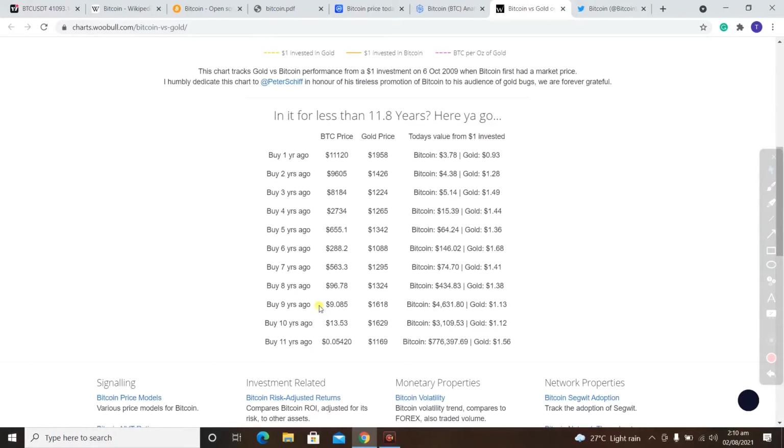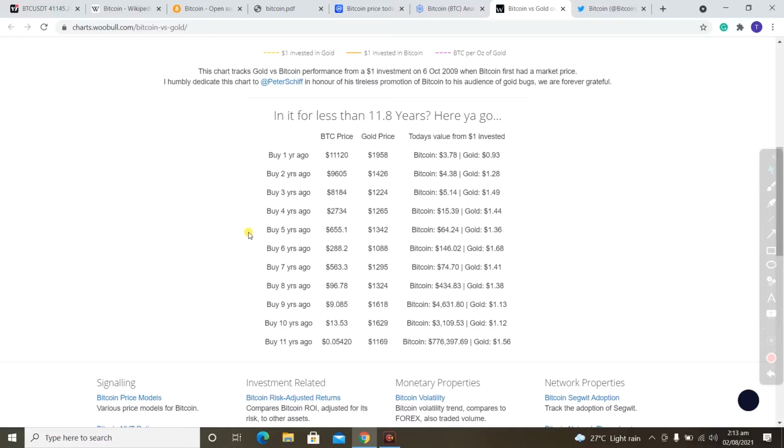Here is the comparison of the both assets. If we invested $1 5 years ago in Bitcoin, we have $64 now in Bitcoin, and if we invested the same $1 5 years ago in gold, we have only $1.36. So we can say that Bitcoin is outperforming gold by around 6400%. This was the fundamentals of Bitcoin, which is quite good.